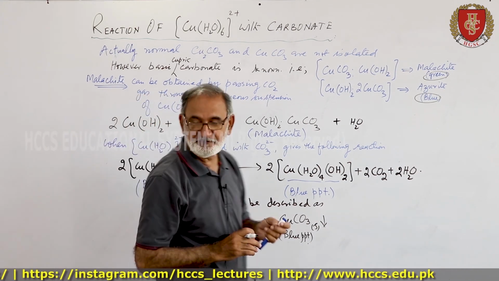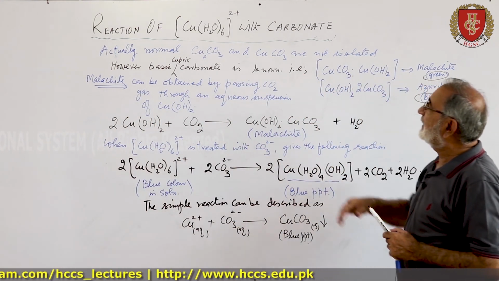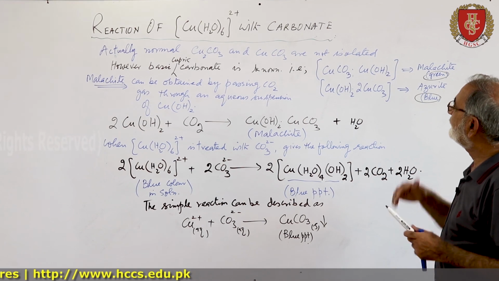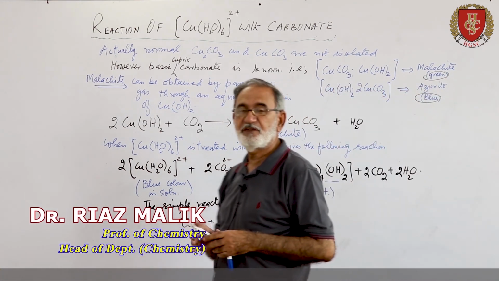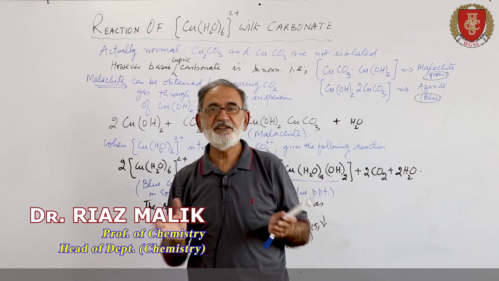So these are the reactions which we have discussed here: the hexaaqua copper 2 ion with carbonate, with hydroxide and ammonia. And this is all about chapter number 14, that is D and F block elements.